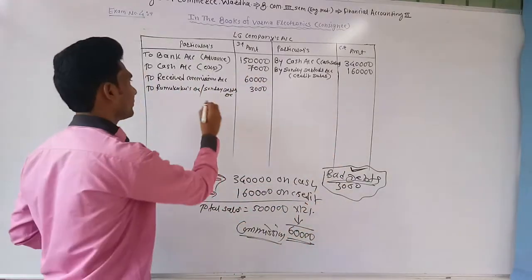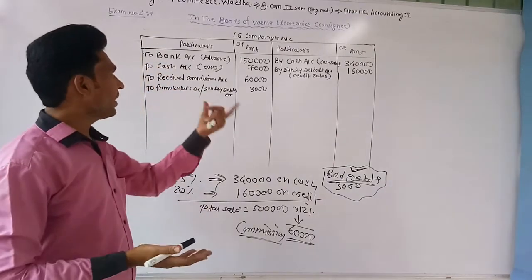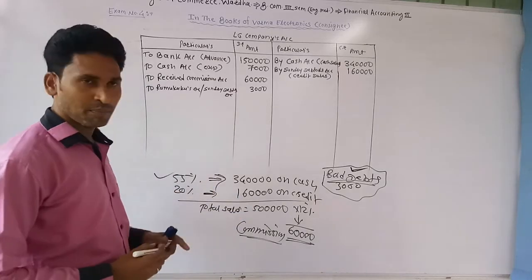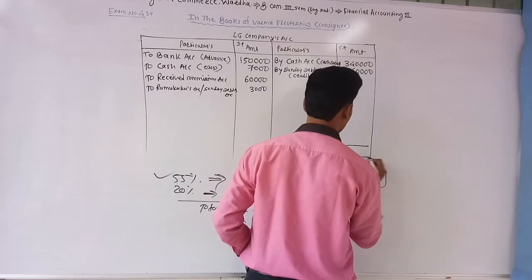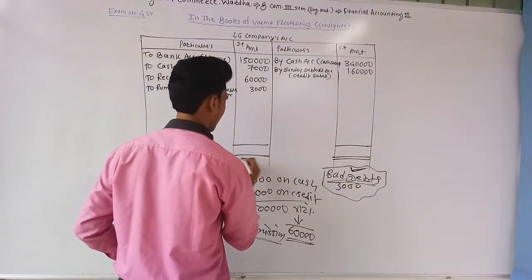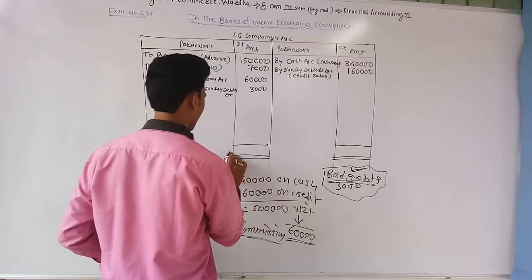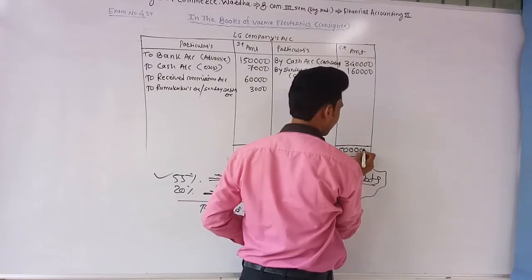Over 3,000. At the end of the financial year, Verma Electronics sent RTGS for the due amount to LG company. Before that, we need to find out the total due amount. The total due amount is rupees 5 lakh.